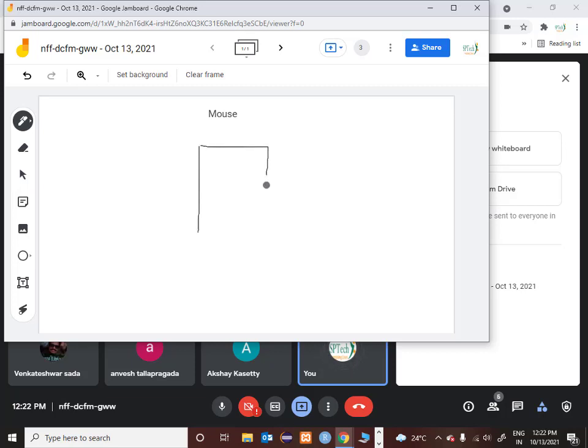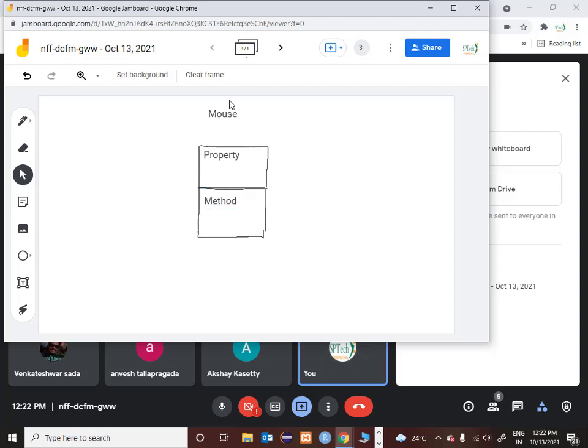Any box you see like this in software design, we call this an object, and this object will have two sections. The first section of your object is the property section, and the second section is the function section. Now we will call it a method. Function, method, they are all one and the same.